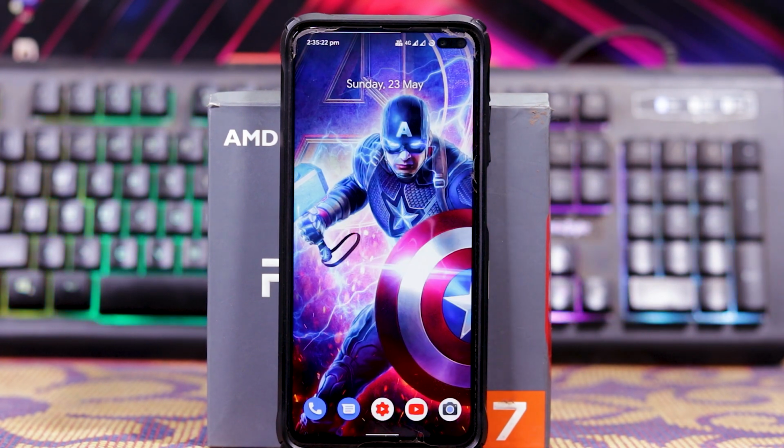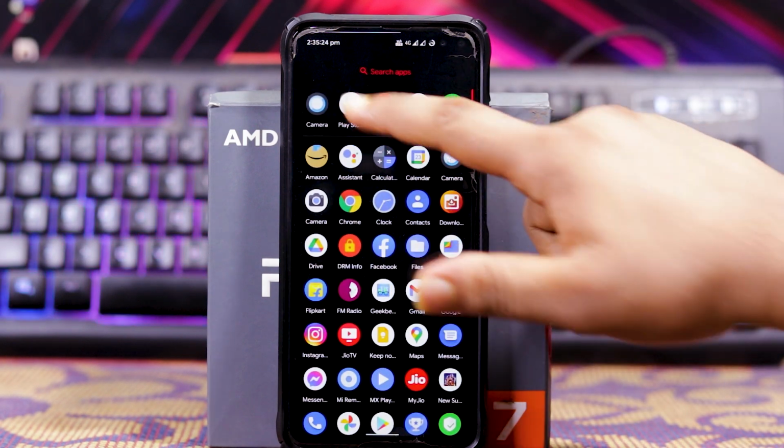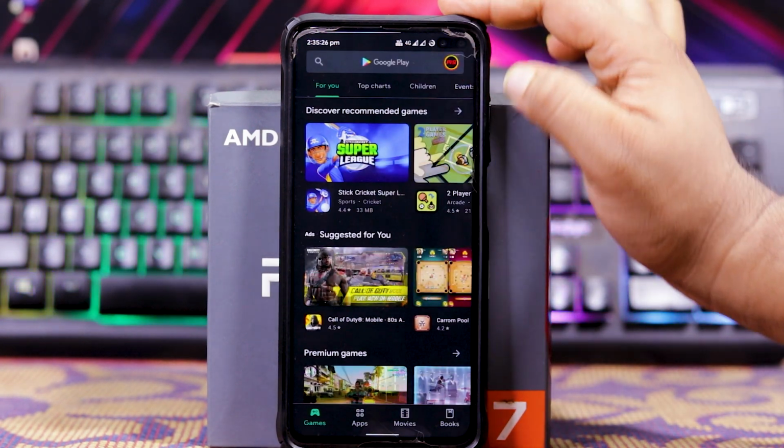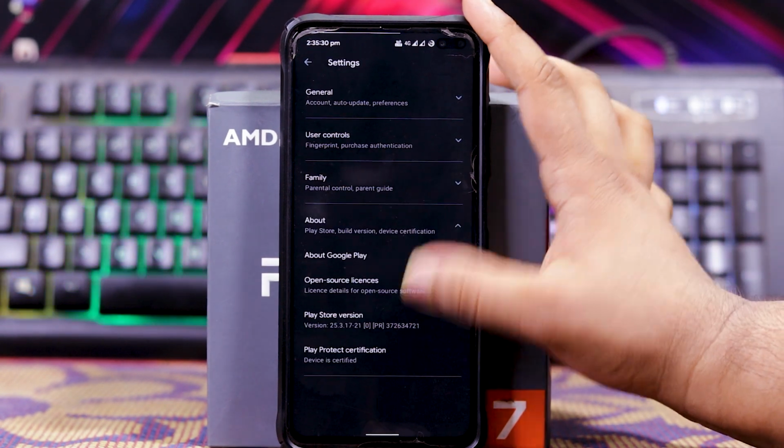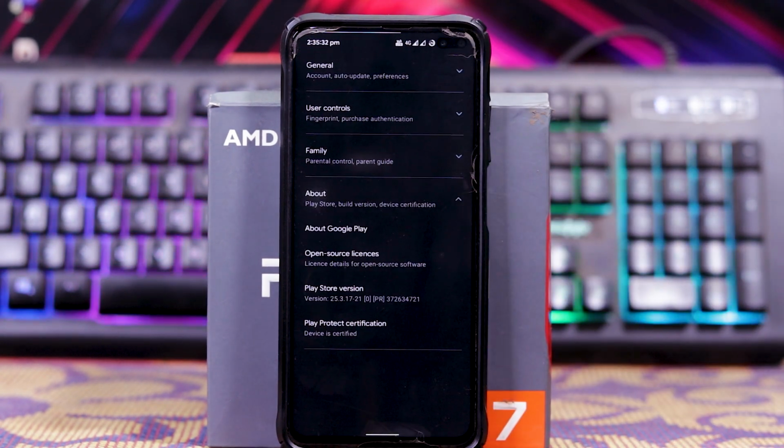Now let's check the Play Store certification. In Play Store and settings. At the last, as you can see, device is certified.